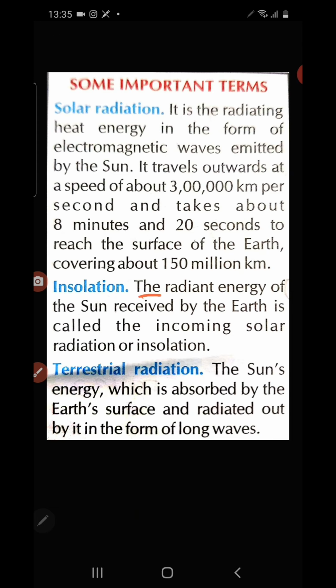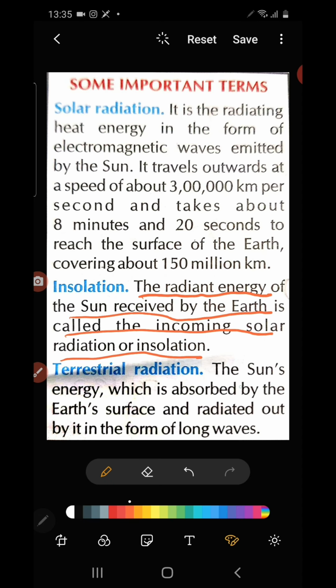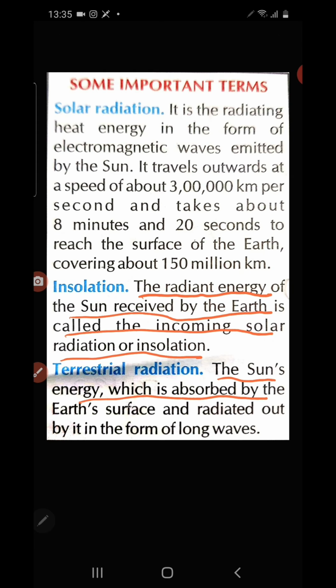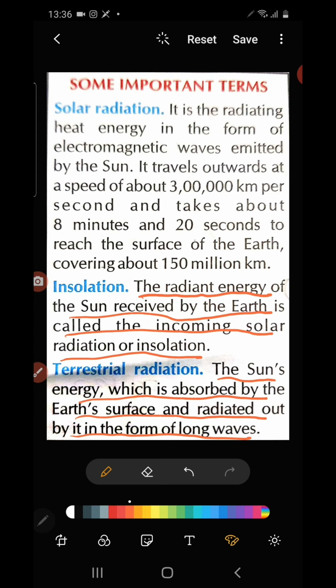You see in the textbook what is given. The radiant energy of the sun received by the earth is called the incoming solar radiation or insolation. This means incoming solar radiation from the sun which is received by the earth in the form of short wave is called insolation. Then what is terrestrial radiation? The sun's energy which is absorbed by the earth's surface and radiated out by it in the form of long waves. Otherwise in simple terms, the outgoing radiation in the form of long wave can be called terrestrial radiation. I hope these points are very clear.